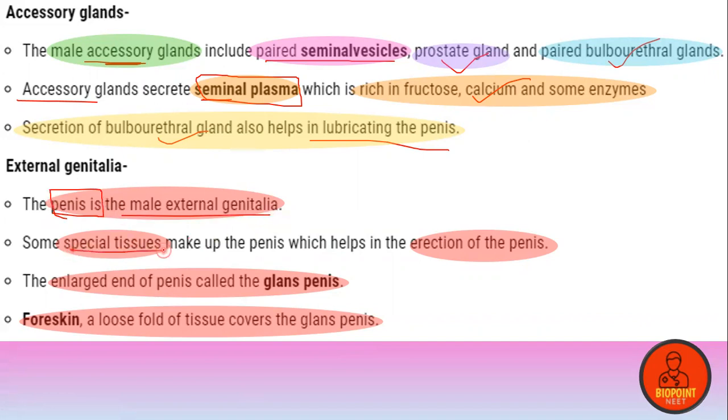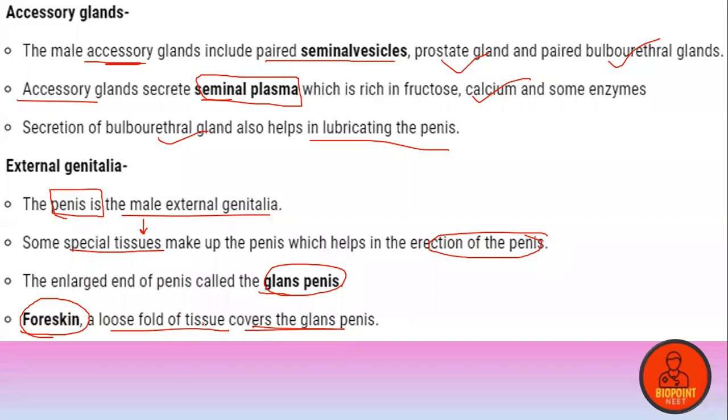It is made up of special tissue that helps in the erection of the penis. The enlarged tip of the penis is known as the glans penis, and you can also see a foreskin, which is a loose fold of tissue that covers the glans penis. Is that clear for everyone? Clear. So let's move on to the next part.